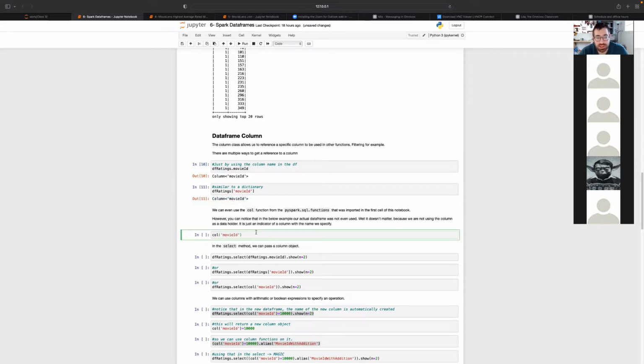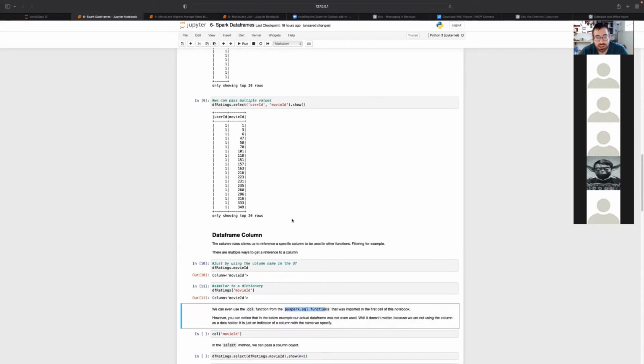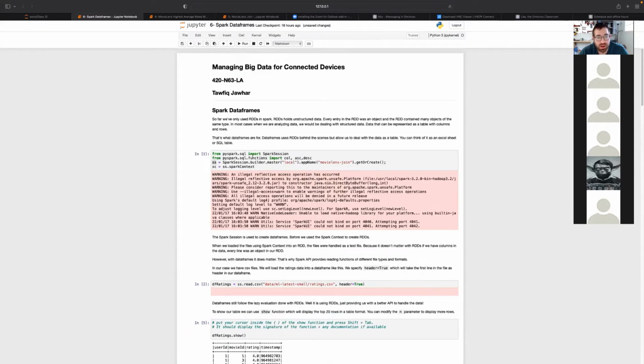Now, this is what's interesting. From the PySpark SQL functions at the beginning here, I am importing column, ascending, and descending. So these are functions from the library, from the PySpark SQL functions.